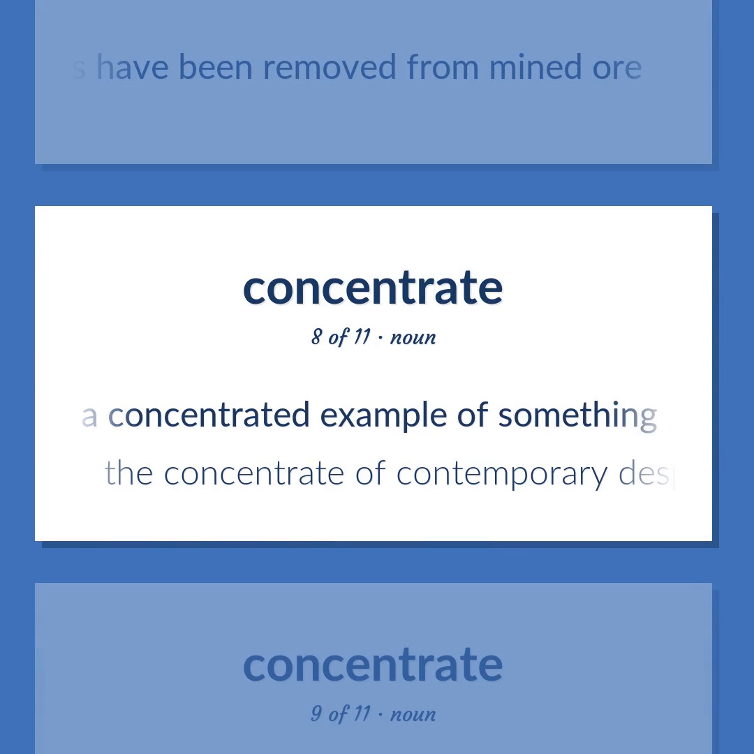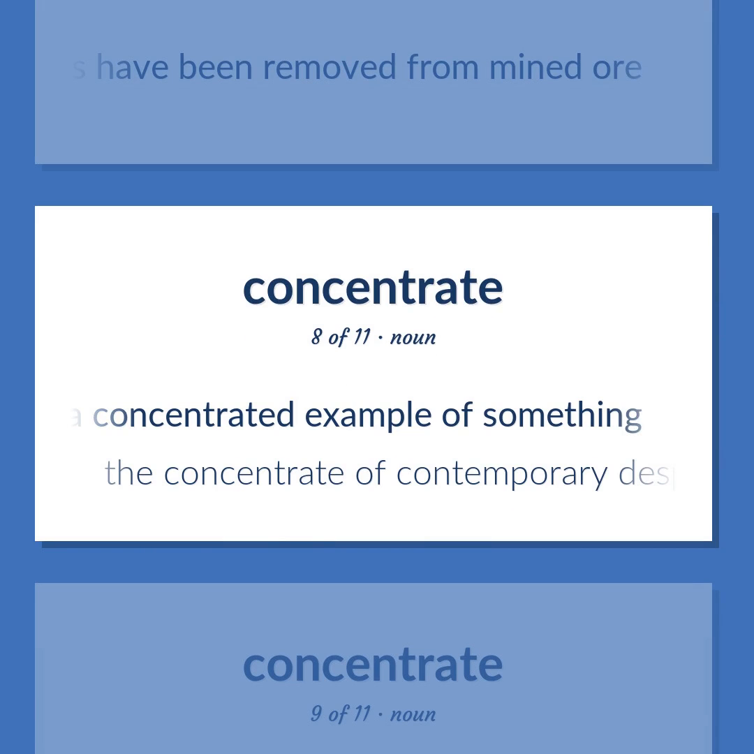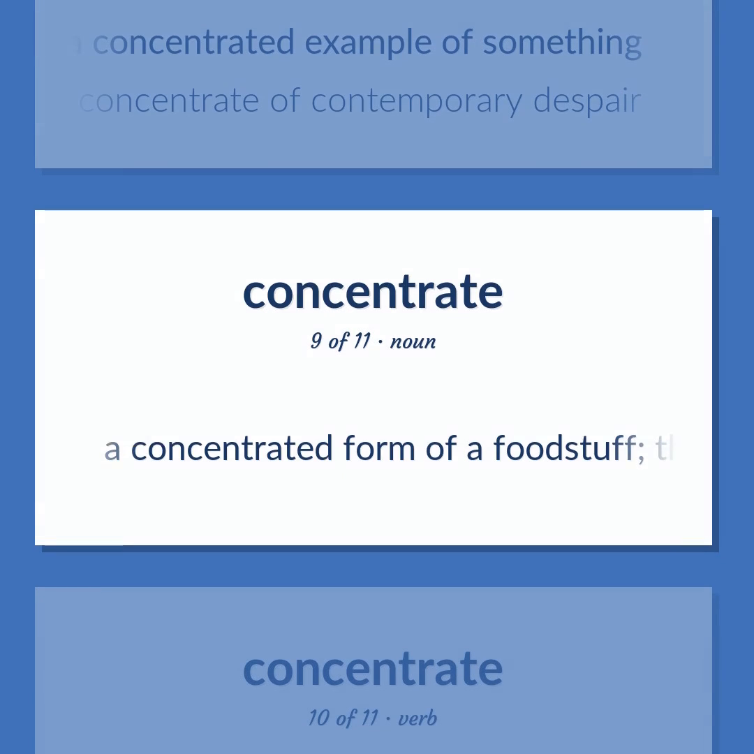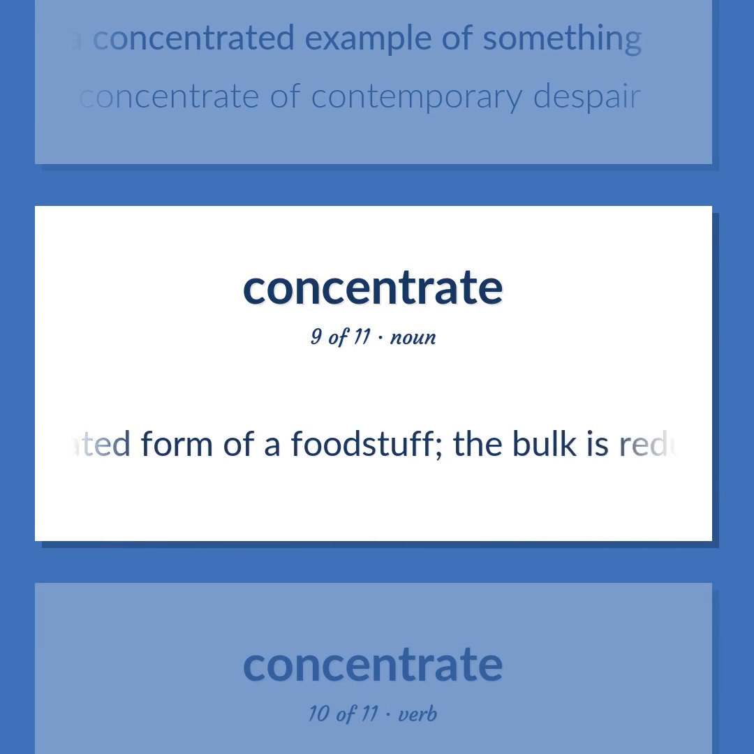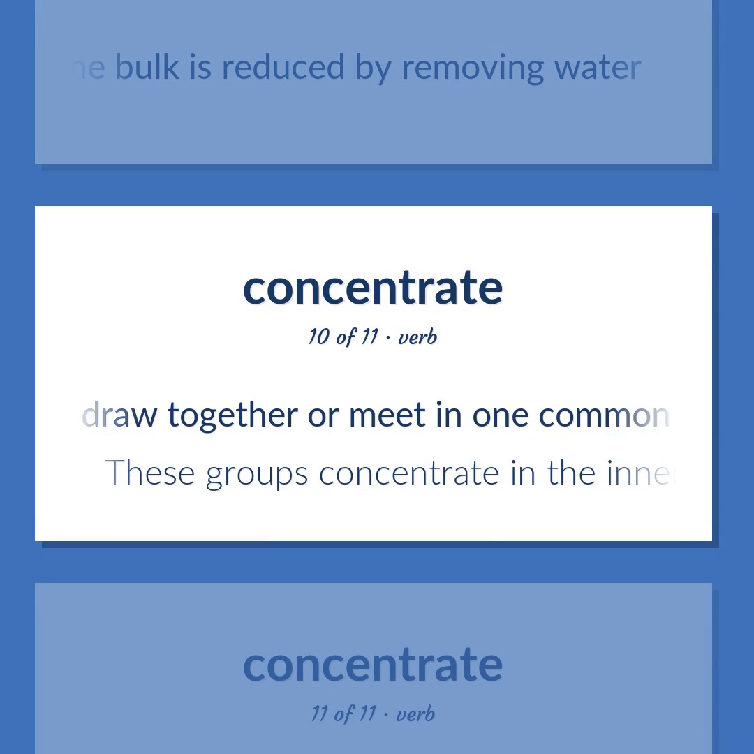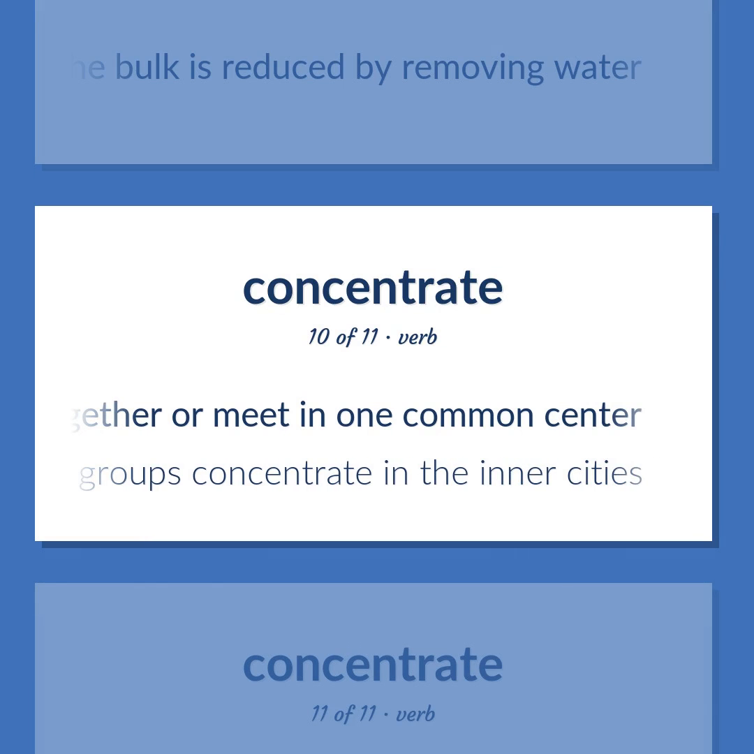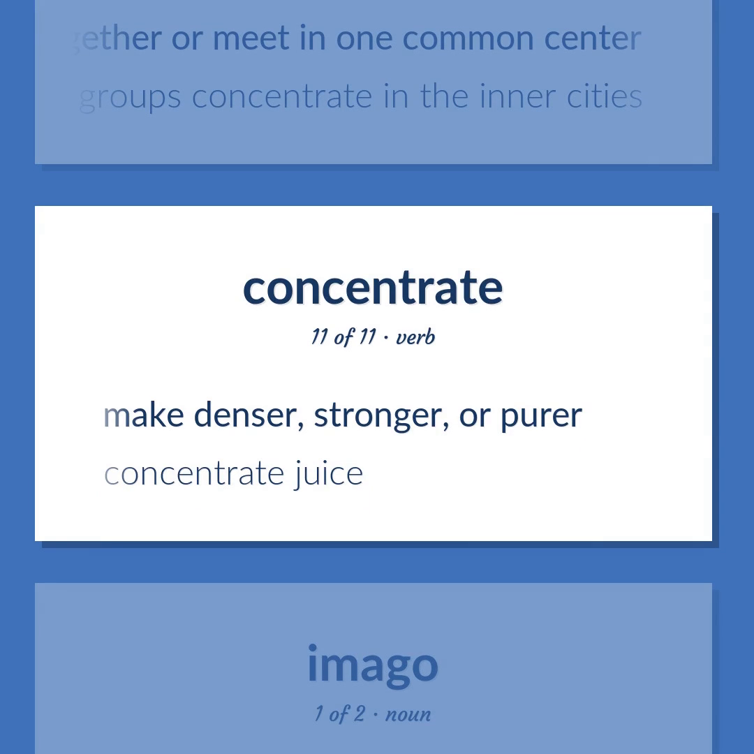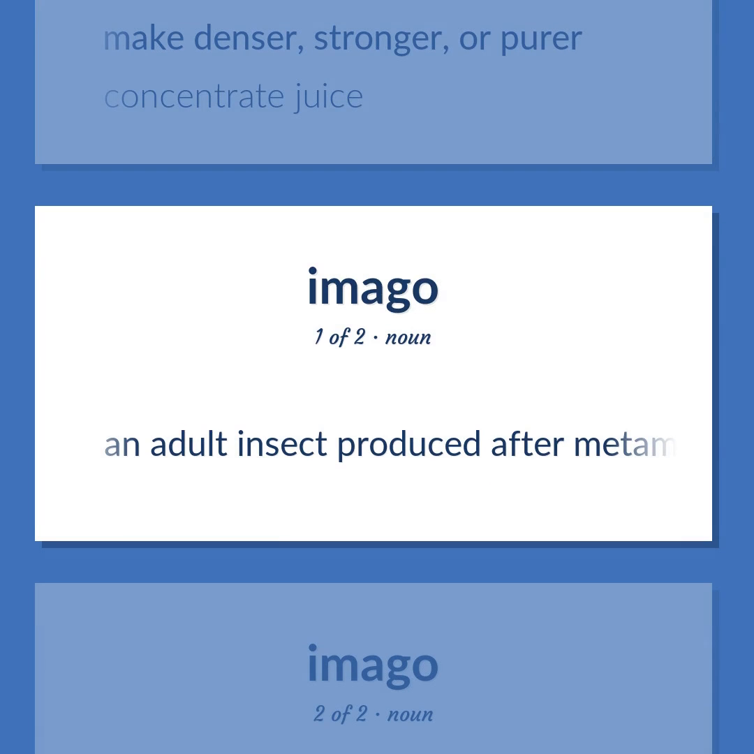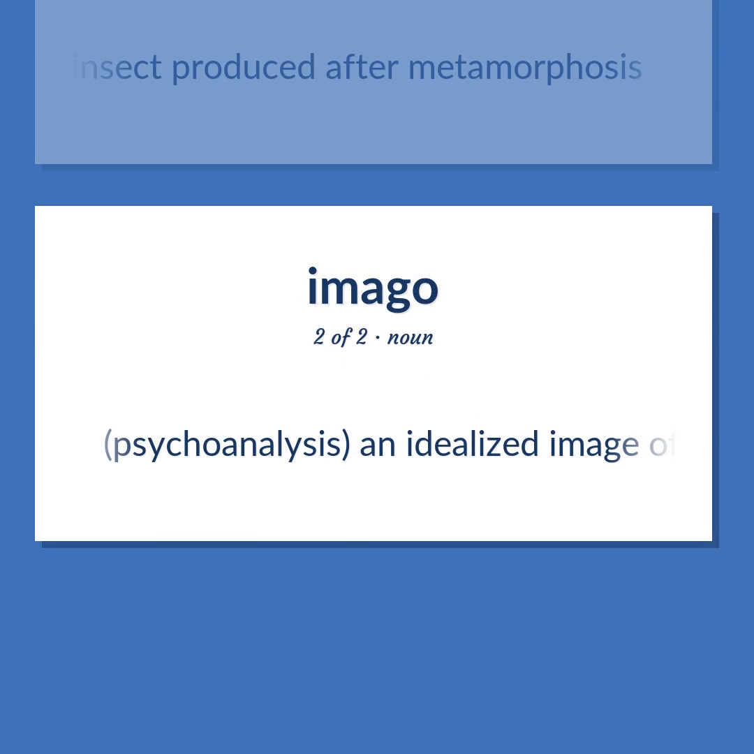A concentrated example of something. The concentrate of contemporary despair. A concentrated form of a foodstuff. The bulk is reduced by removing water. Draw together or meet in one common center. These groups concentrate in the inner cities. Make denser, stronger, or purer. Concentrate juice. An adult insect produced after metamorphosis. Psychoanalysis. An idealized image of someone, usually a parent, formed in childhood.